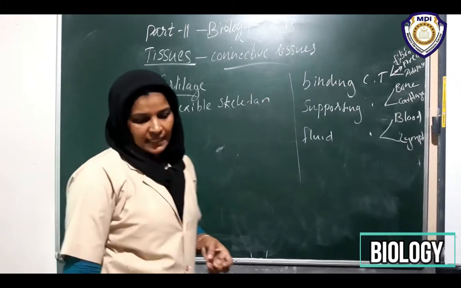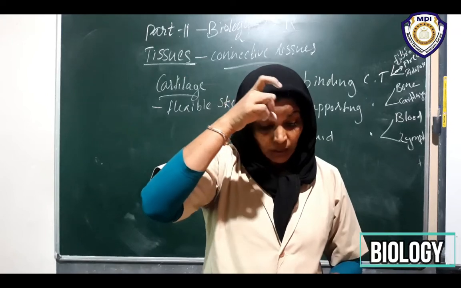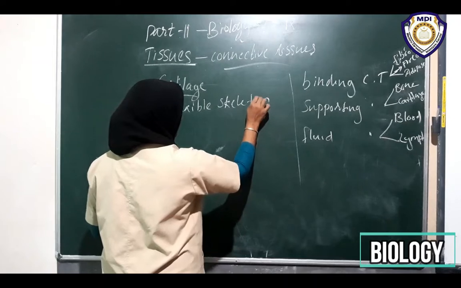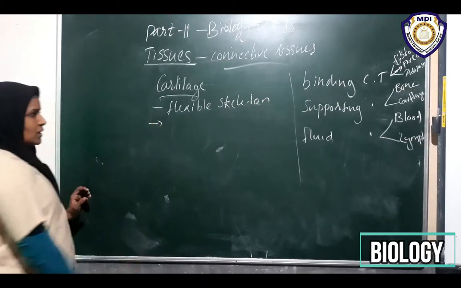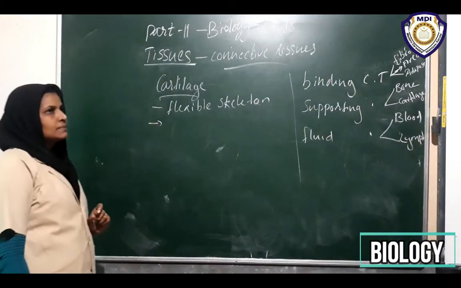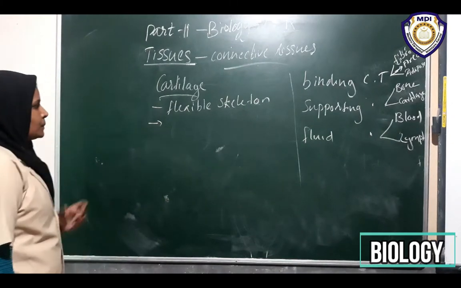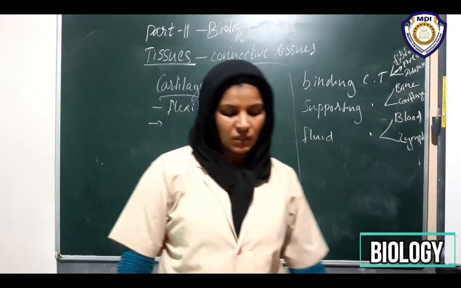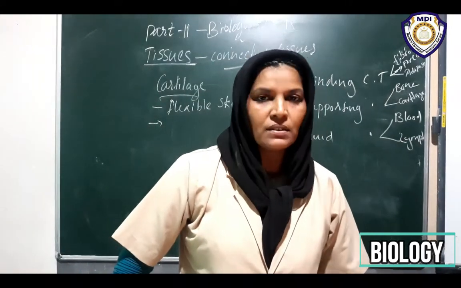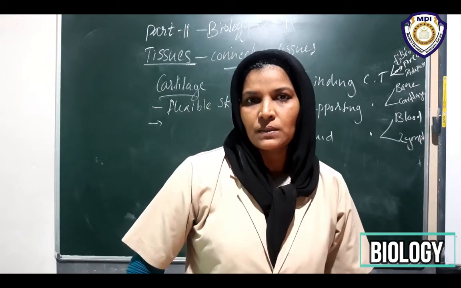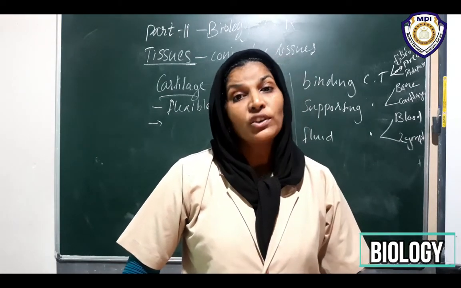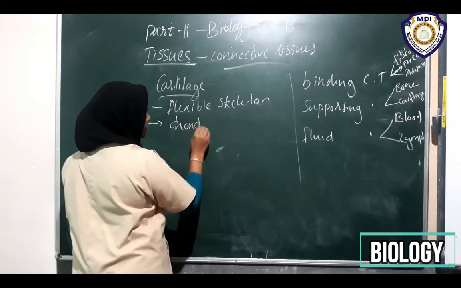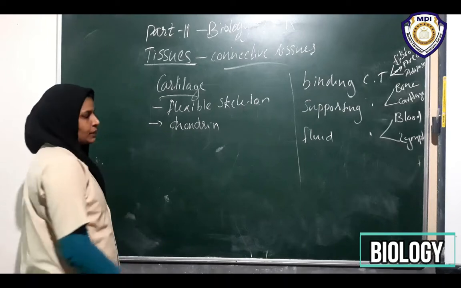Then, next characteristic features. It has a skeleton, and what kind? A flexible skeleton. Next, characteristic features about the matrix. The matrix is very soft and contains a special protein. This special protein is called chondrin. What is the protein name? That is chondrin. Chondrin is the protein.